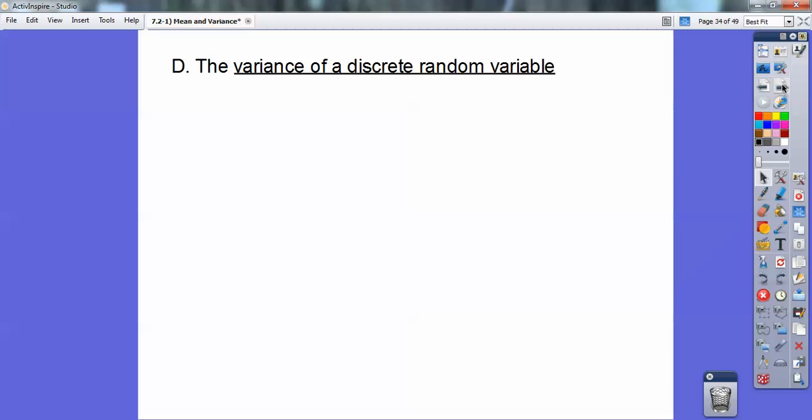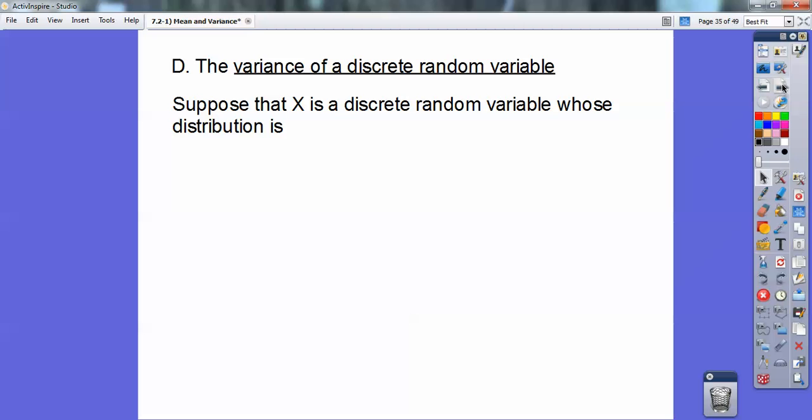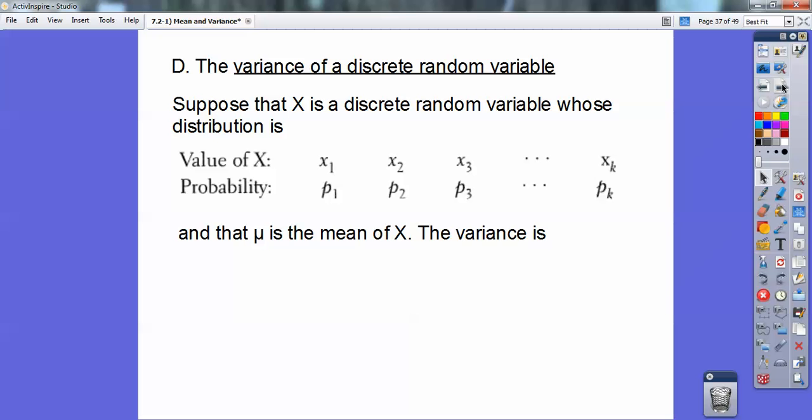Now the variance of a discrete random variable. Suppose that x is a discrete random variable whose distribution, just like before, is this. First you have to find the mean, which we just did in those prior examples. Then for the variance, we take each number, subtract the mean, and square it. We did this before also.